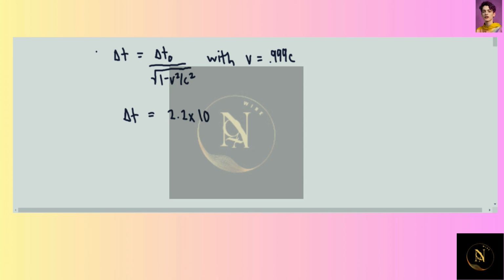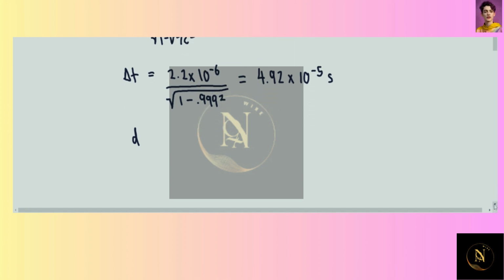We put in for delta T naught the mean lifetime of the muon, and of course the velocity. Then we get 4.92 times 10 to the minus 5 seconds. That's 49.2 microseconds, but we'll simply leave it in units of seconds.